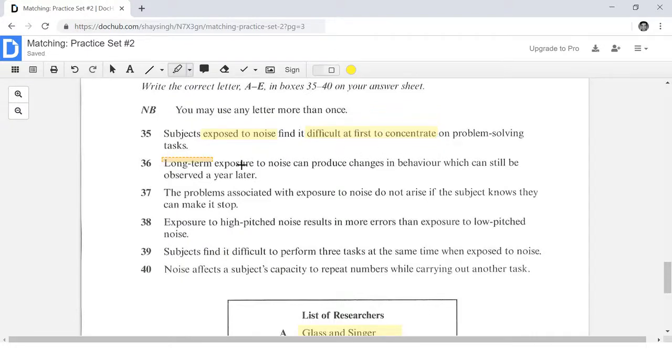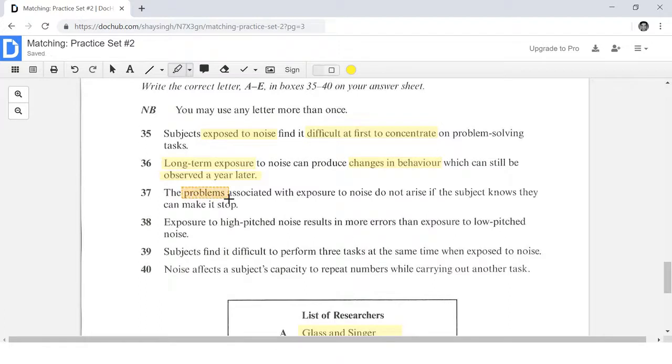Number 36 talks about long-term exposure to noise. I'm not going to be marking noise too much because the whole article is about noise, so this keyword is going to keep appearing everywhere. For example, here you can see noise, noise, noise, noise, more noise, and more noise. So the word noise is not really going to help us much, so I'm more focused on other keywords. So long-term exposure to noise can produce changes in behavior, which can still be observed a year later. Okay, can be observed a year later. That whole thing, in fact, is useful.